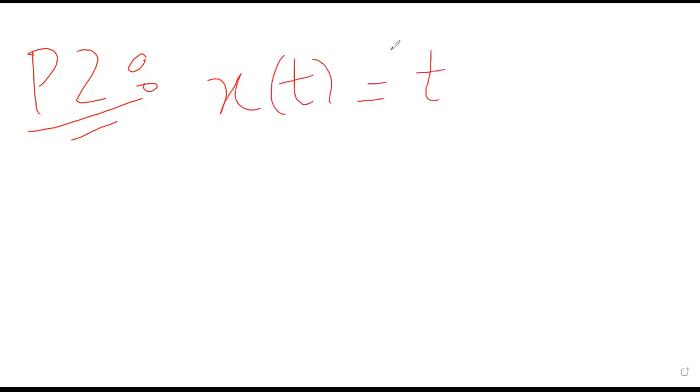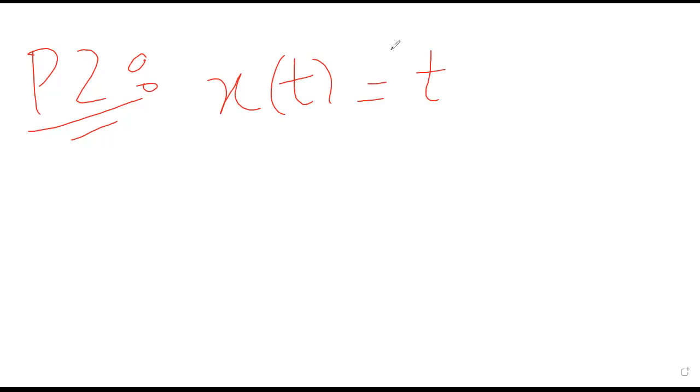So problem number two. For problem two, the statement is that you have to make the graph of x of t equals to t. So how to do it? For x of t equals to t, there are many methods to solve it. First is the general method that I elaborated first.